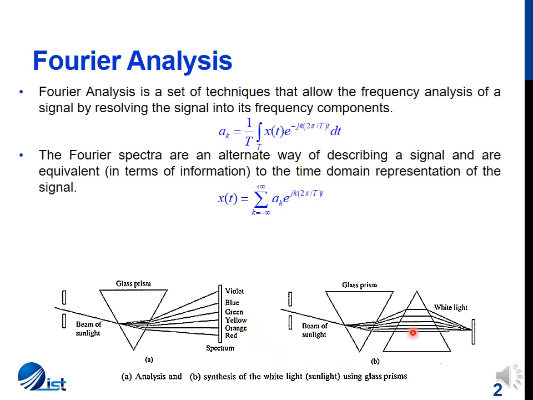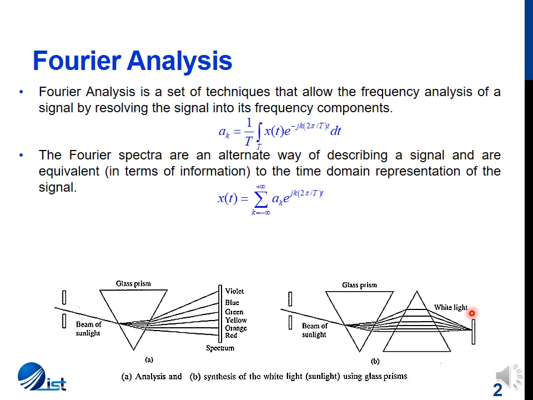If we place another prism in front of this prism such that the beam of light, after passing through it and being decomposed into its constituent colors, is recombined and converges again to white light, this situation represents the synthesis equation in our case, where we split the signal into its constituent frequencies and then recombine those components A of k, multiply them by the frequency they possess, and write our signal x of t.